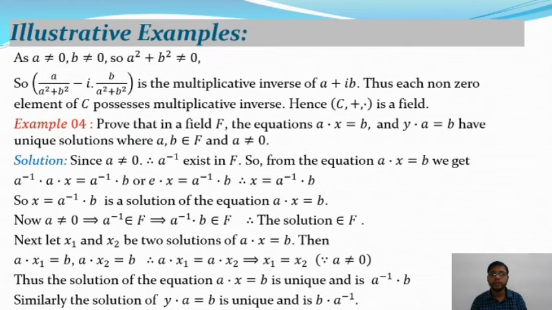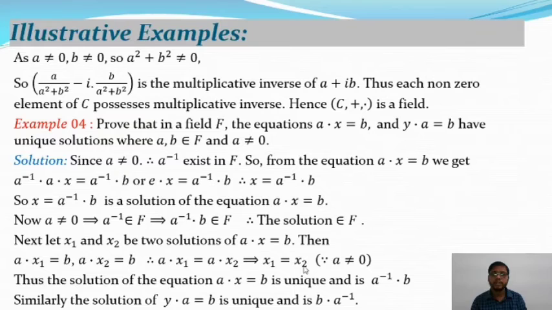Now we shall prove that this solution is unique. Let x1 and x2 be two solutions of the equation A dot x is equal to B, and suppose these two solutions are distinct. From the above equation we have A dot x1 is equal to B and A dot x2 is equal to B. So we get A dot x1 is equal to A dot x2. Since A is not equal to 0, applying the left cancellation law we get x1 is equal to x2.